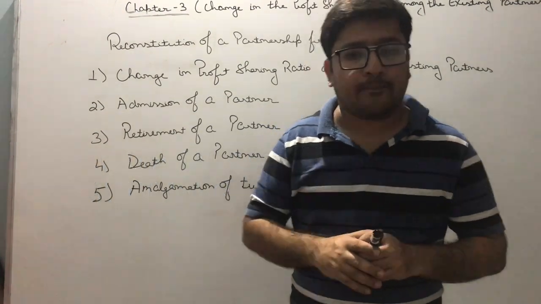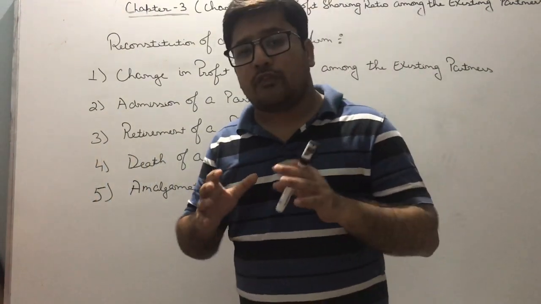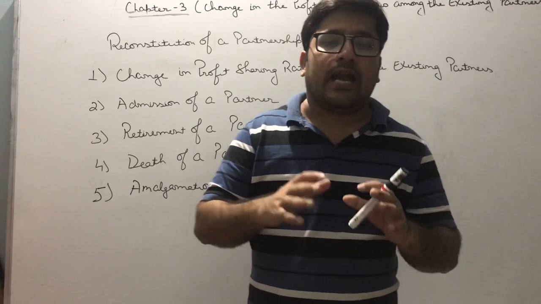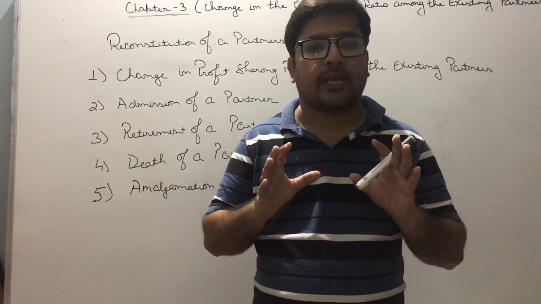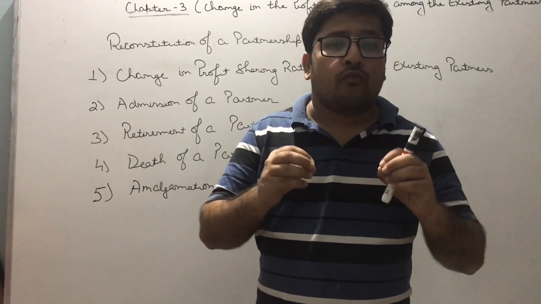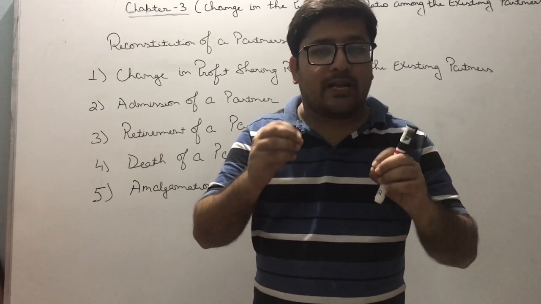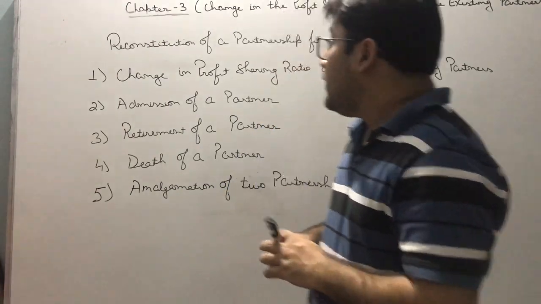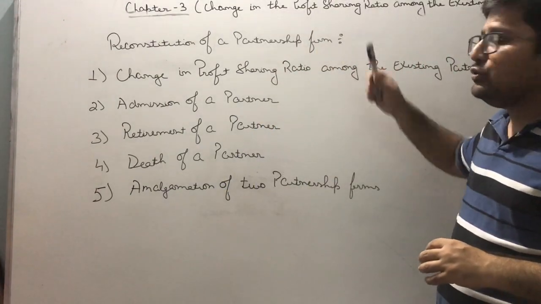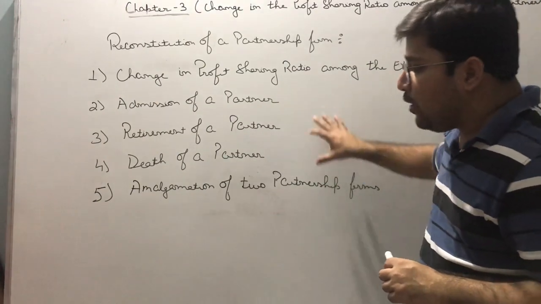Is this topic clear? So reconstitution of the partnership firm means that the firm will continue to work as it was, and now the agreement among the partners will change.